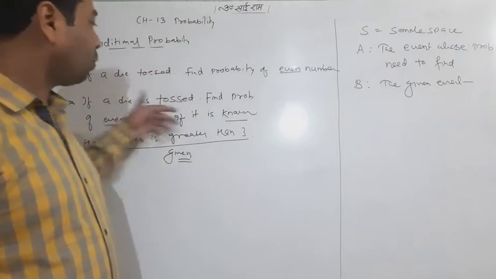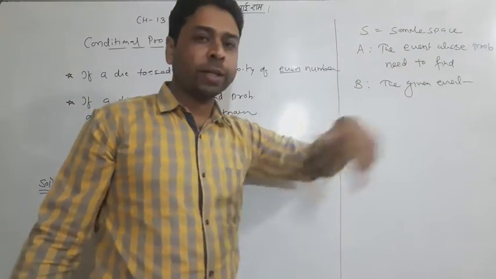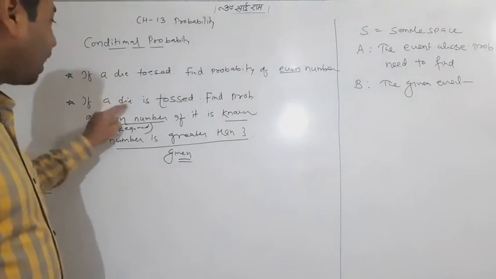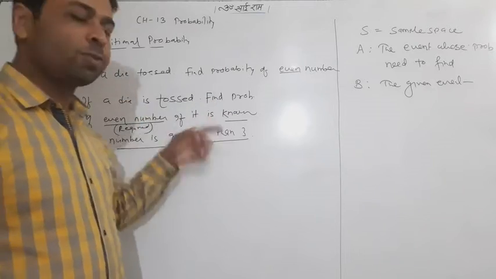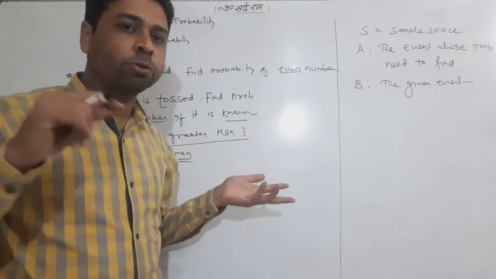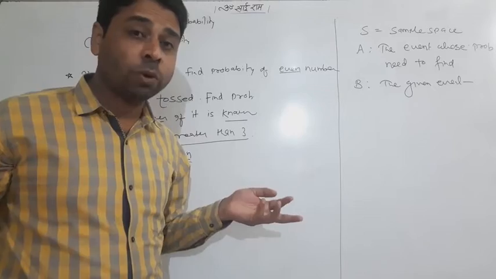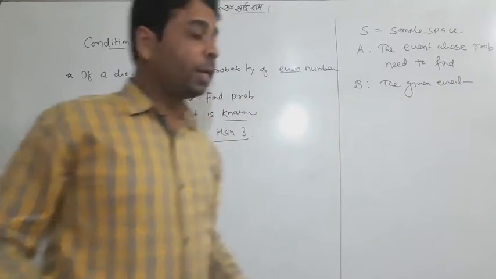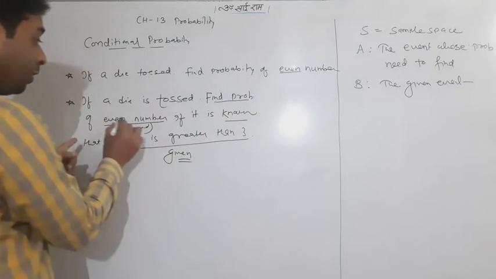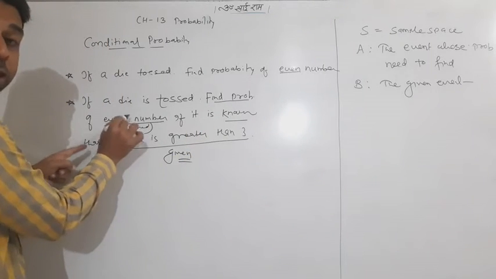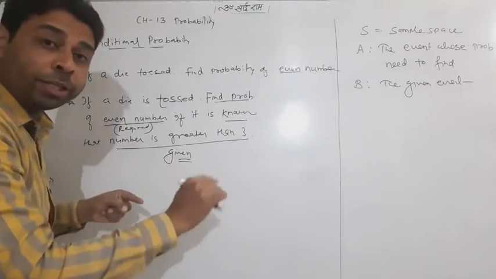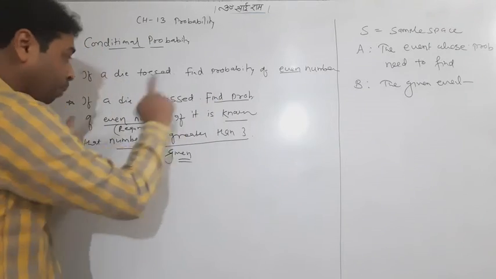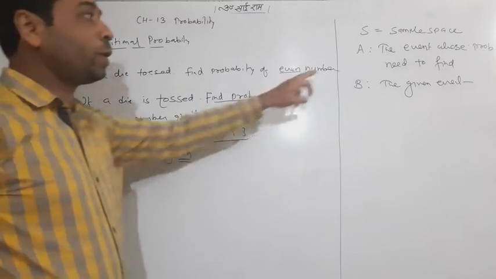Now can you compare in the question what these three are? The sample space one can make easily, because a die is tossed, we can understand S equals 1, 2, 3, 4, 5, 6, n of S equals 6. A is the event whose probability needs to be found out. Find the probability of even number. So that is your A.